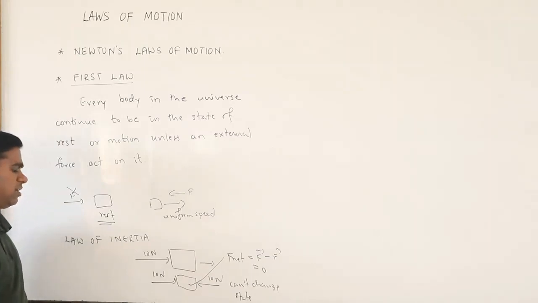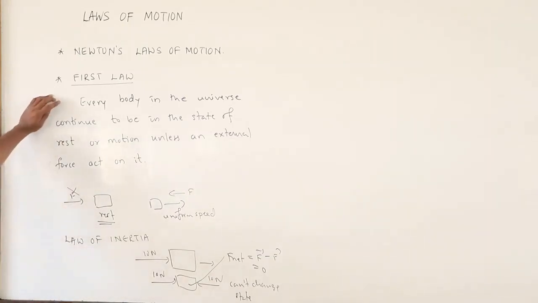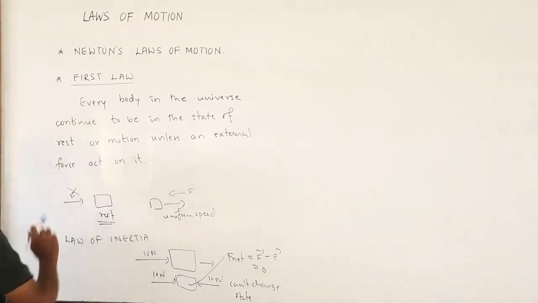So what I can write here is every body in the universe continues to be in its state of rest or motion unless an external force acts on it, or shall I write it as unless a net external force acts on it, or simply you can say unless an external force acts on it.